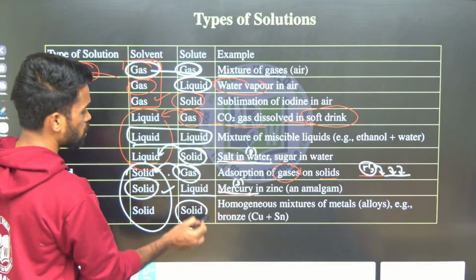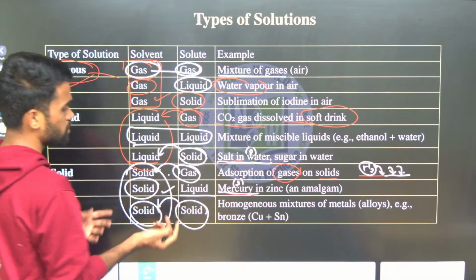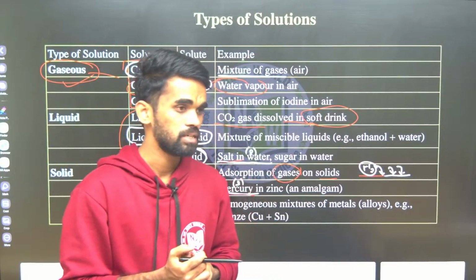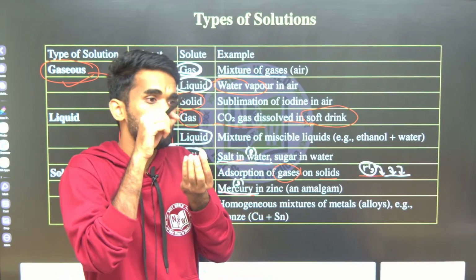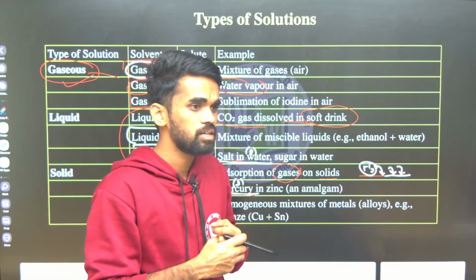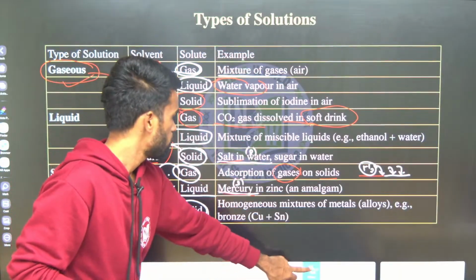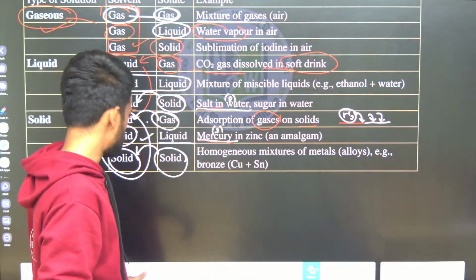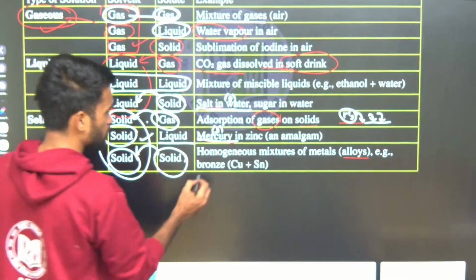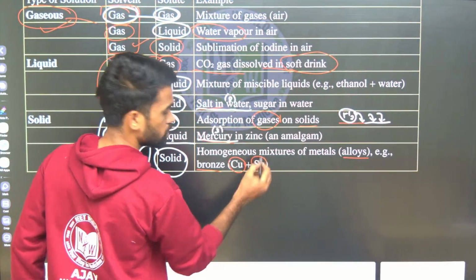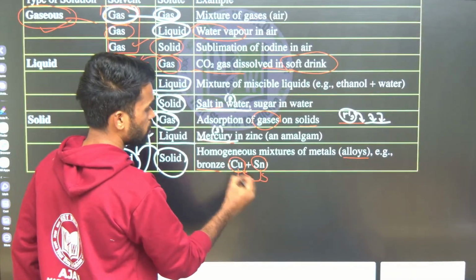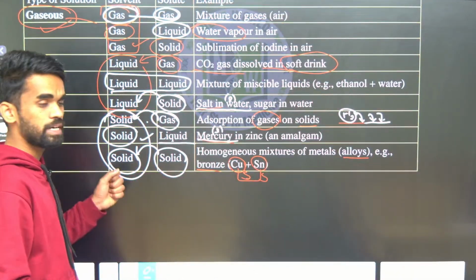Next, solid in solid examples, you tell me. Solid in solid means you just mix two metals. For example, when making gold ornaments, they add a little amount of copper to the gold. So this is a homogeneous mixture of two solids. That is an example. See, the best examples are alloys, like brass and bronze. Bronze is copper plus tin. It's a homogeneous mixture of two metals, solid and solid. Metal alloys are the best example of solid in solid type of solutions.